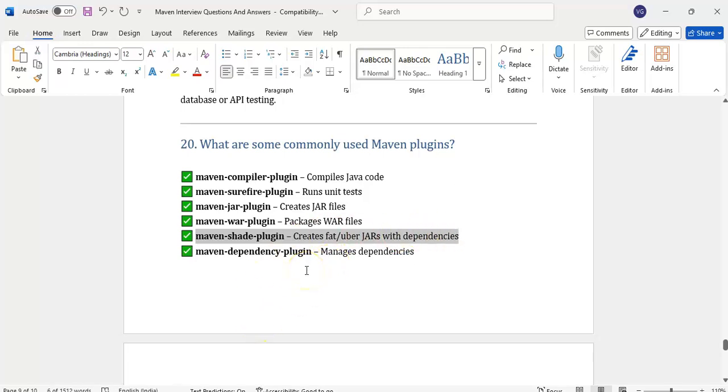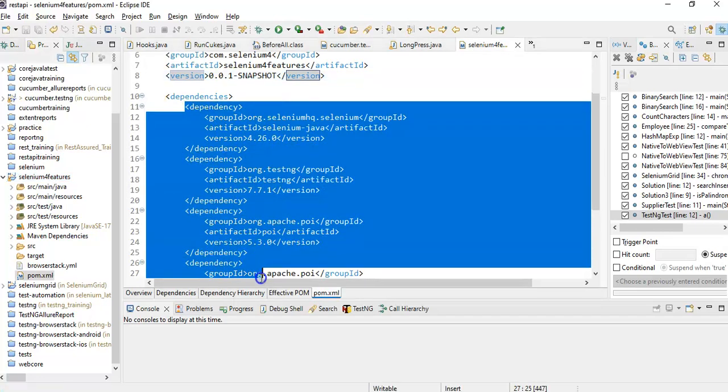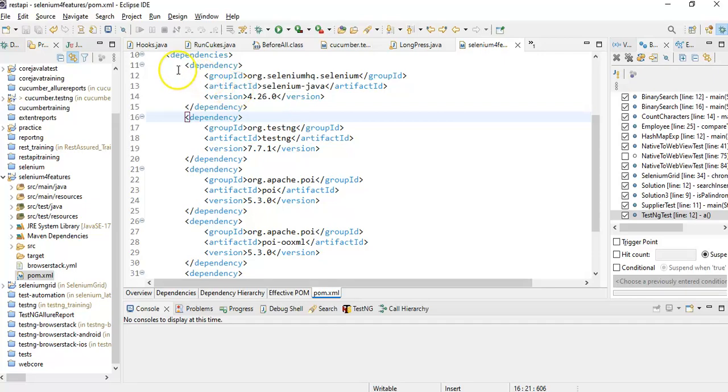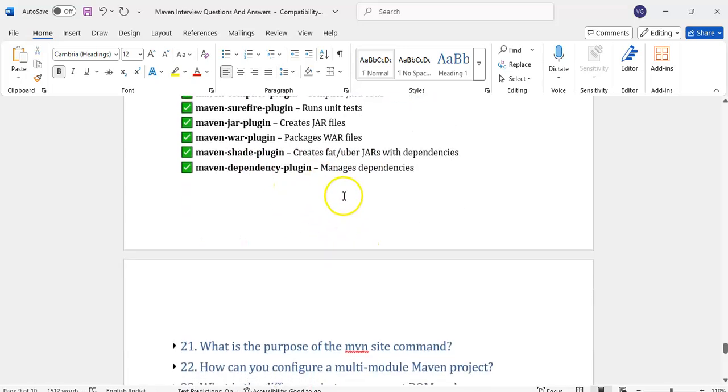Fat jar means what? Suppose I am creating a fat jar for my Selenium application, then all these dependencies will be included in the main jar. It will generate one Selenium 4 feature jar, and in that it will also include them. That is called the fat jar. The Maven dependency plugin manages the dependencies.